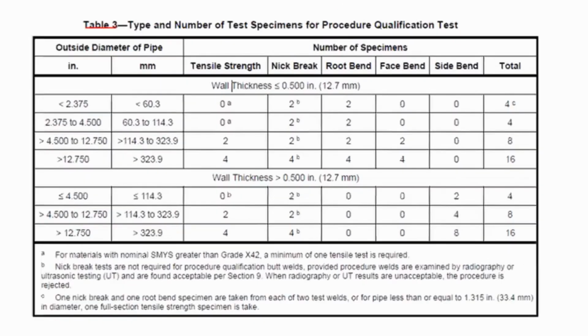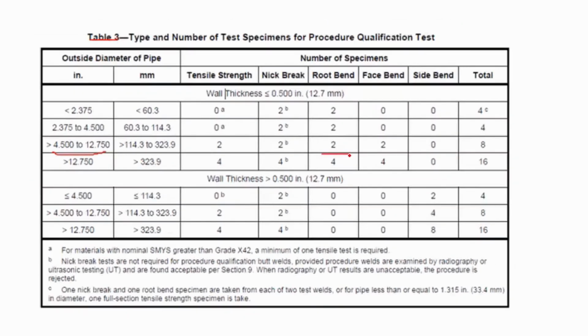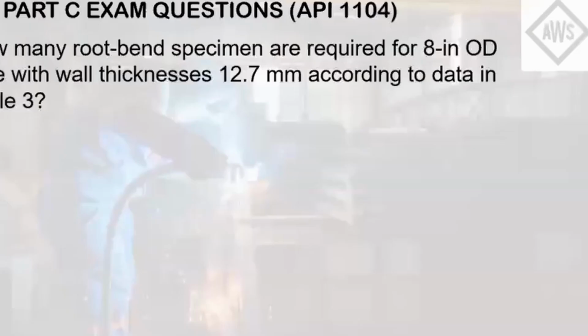So the outside diameter of 8-inch pipe falls under this category, from 4.5 inch to 12.75 inch. So the number of root bend specimens here is 2 because the wall thickness is 12.7 mm. Now the wall thickness qualifier here is inclusive of 0.5 inch or 12.7 mm. So the answer here is letter C.